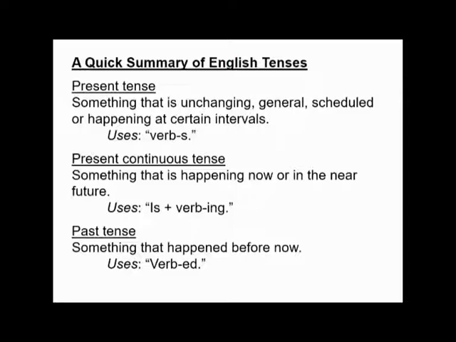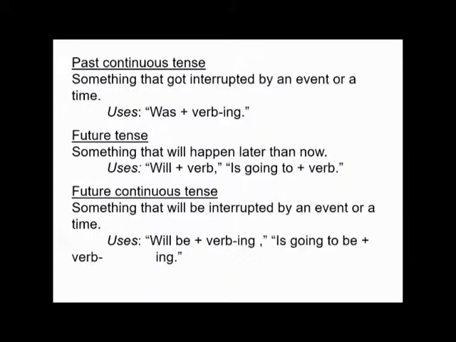A quick summary of English tenses. Present tense is something that is unchanging, general, scheduled, or happening at certain intervals. It uses the verb plus s. Present continuous tense is something that is happening now or in the near future, and it uses is plus the verb and ing. Past tense, something that happened before now. It uses the verb plus ed.